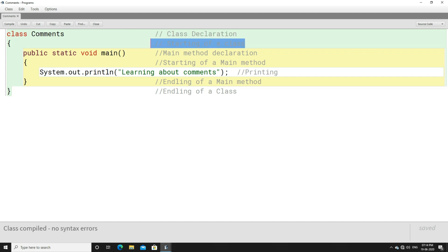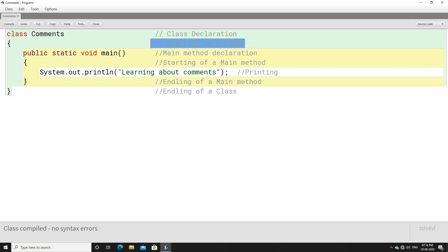From an exam point of view, I personally feel that if you write comments for each and every line, it will become quite a tedious and tiring job for you. The reason is it will take much time to write comments, so you won't be able to give proper time to other programs, and time management will get hampered. So what I suggest is that whenever you go for a professional program, at that time write comments.